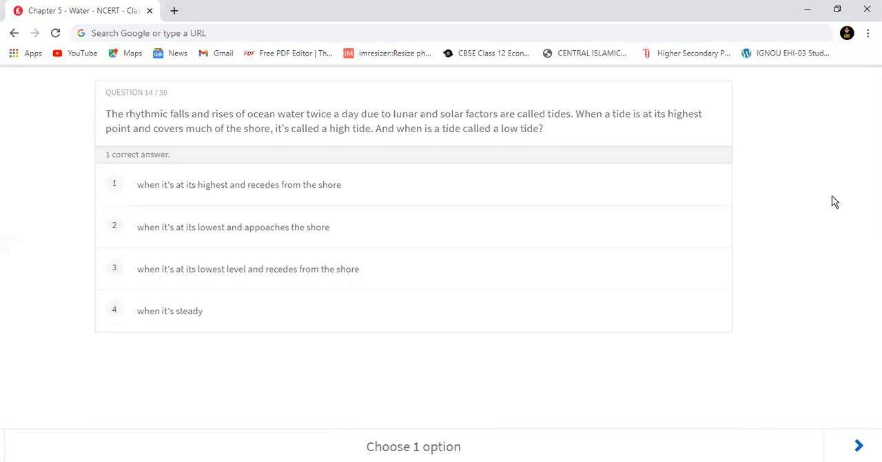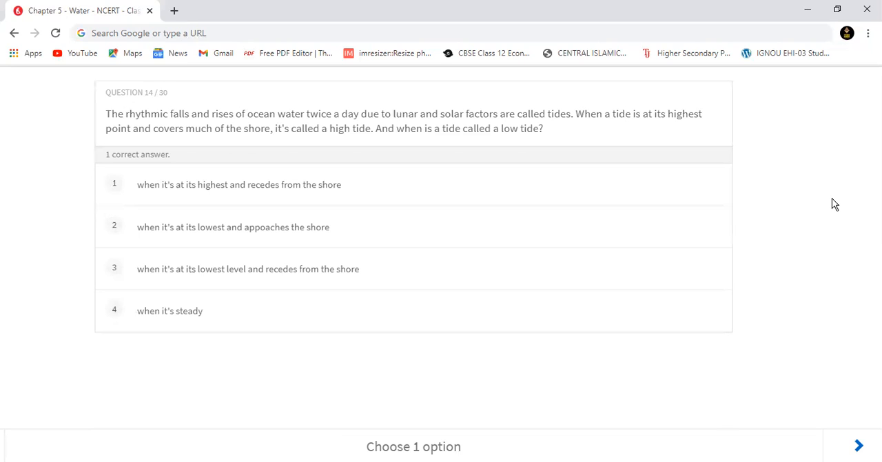Now moving to question number 14, the rhythmic falls and rises of ocean water twice a day due to lunar and solar factors are called tides, okay, यहाँ पे tides का definition भी आपको मिल गया। When a tide is at its highest point and covers much of the shore, it's called a high tide. And when is a tide called a low tide? Low tide कब होता है?